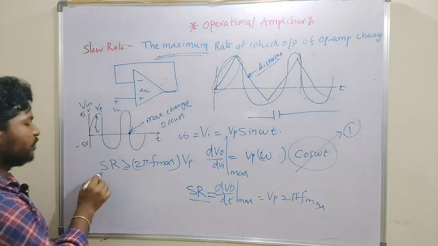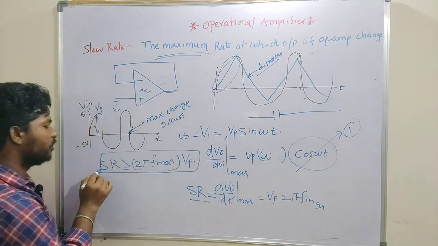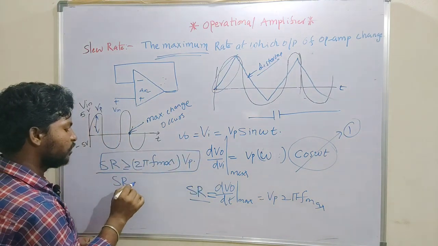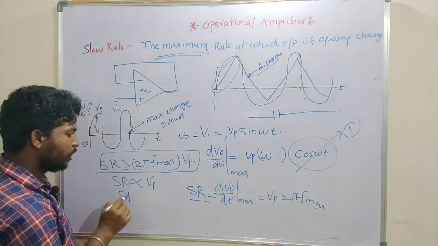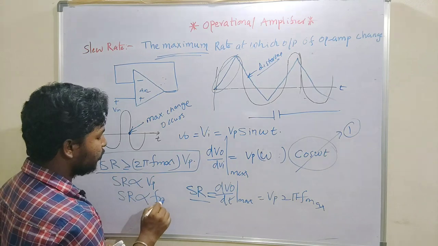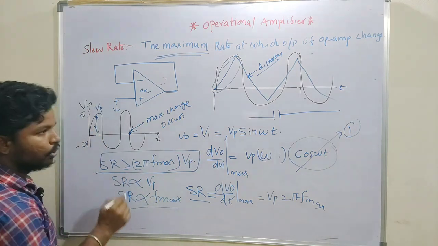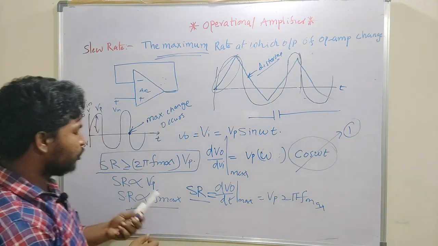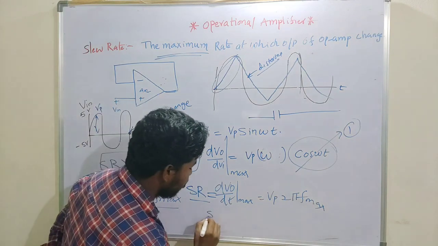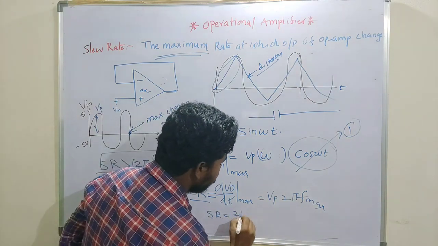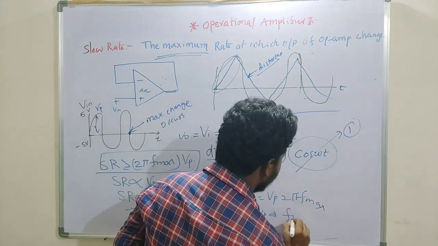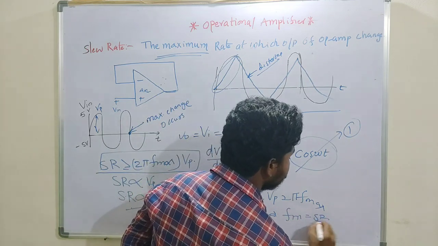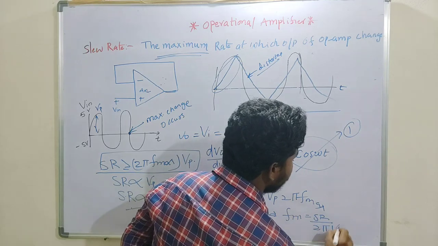From that, we can conclude that the slew rate depends upon the maximum voltage and also upon the maximum frequency. So to get the output without distortion, the slew rate should be equal to 2 pi f max into Vp. So the maximum frequency I can apply here is the slew rate divided by 2 pi Vp.